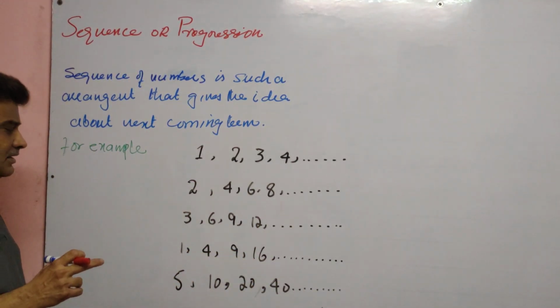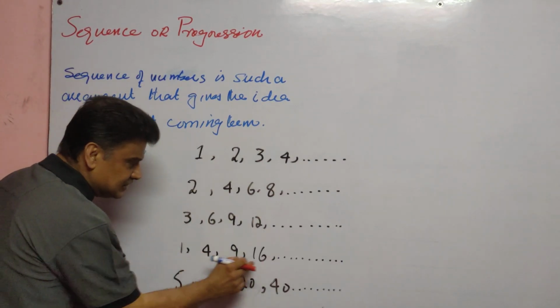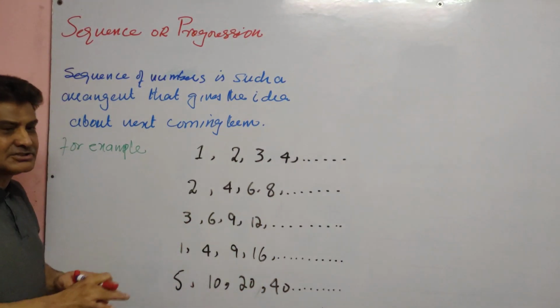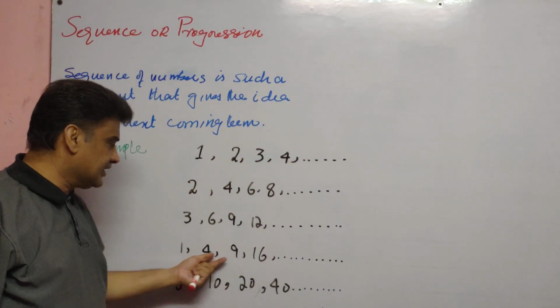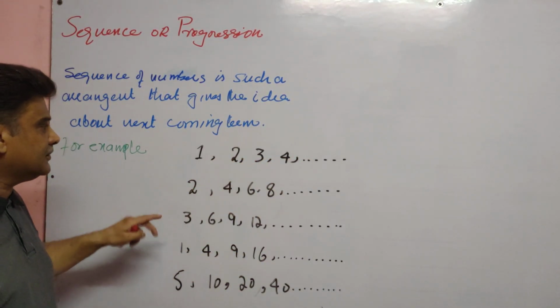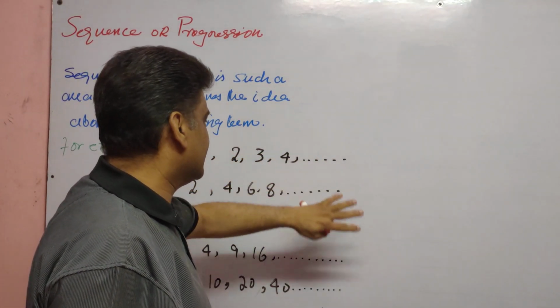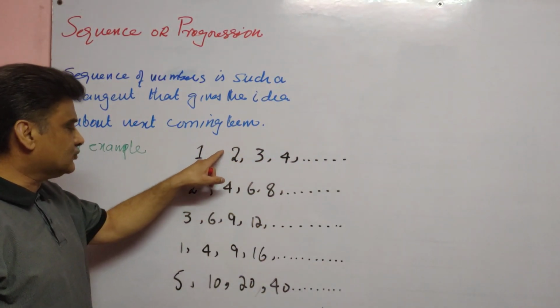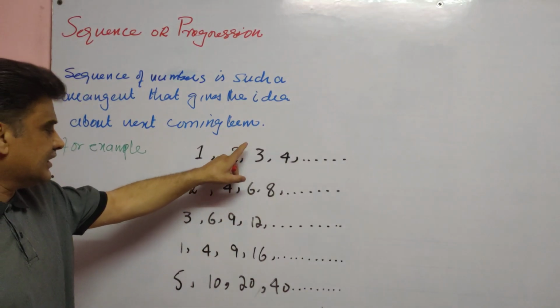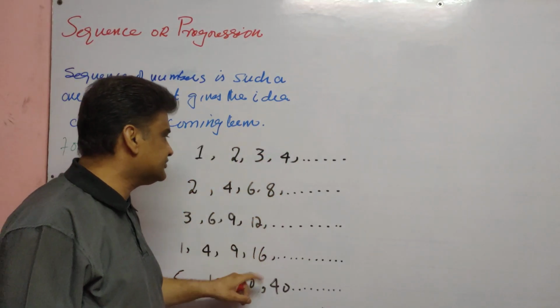If you deeply observe this sequence, these terms are the squares of natural numbers. Square of 1, which is 1. Square of 2, which is 4. Square of 3, which is 9. Square of 4, which is 16.